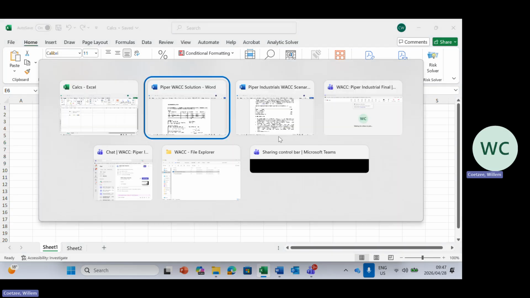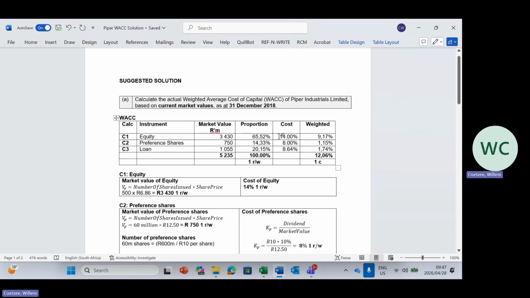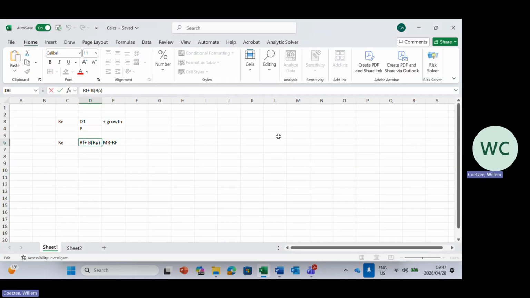You will usually see this for a listed company where this information, the beta and everything, is available. Don't make the mistake on the risk premium. Remember, let's say the market rate is 12% and the risk-free rate is 7%, then the risk premium is 5%. So when we give you the risk premium as 5%, it's already been deducted. Don't take the 7% and go 7 minus 5%. So that's one way of calculating, the capital asset pricing model.